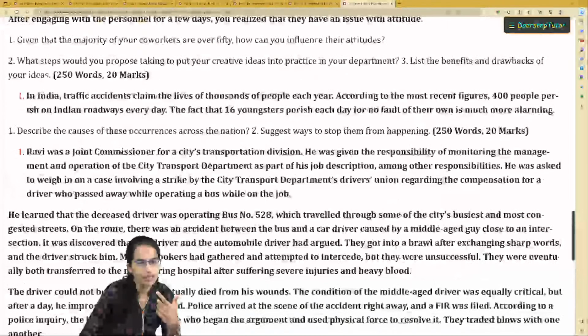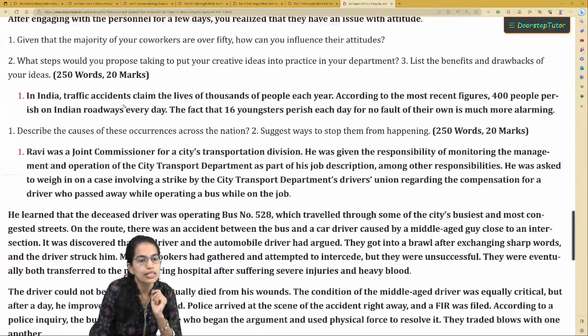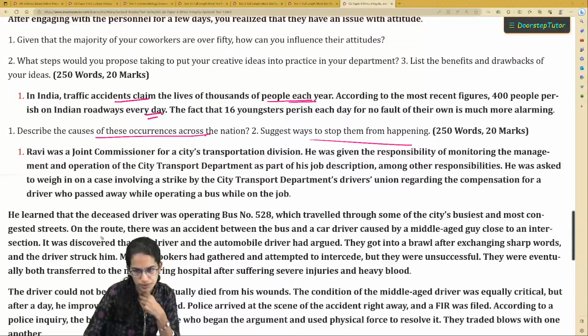Now, let me take a very interesting example here. This example talks about traffic accidents claiming thousands of lives every year. 400 people perish every day. Now, based on this, there are two questions. What are the causes of occurrence and the ways to stop them?